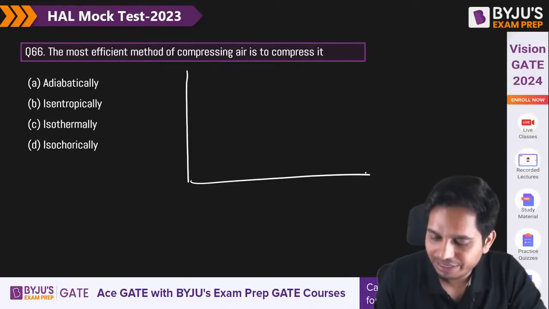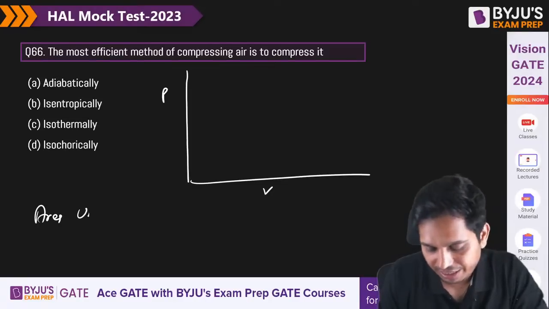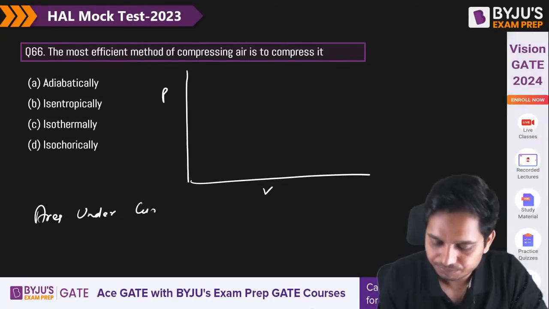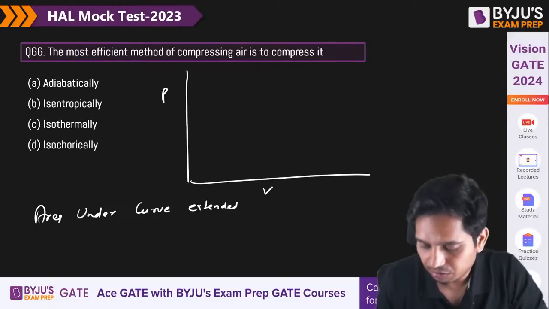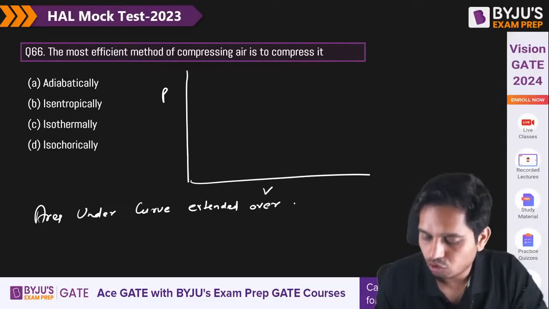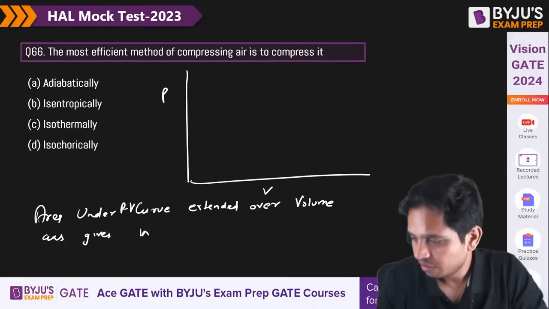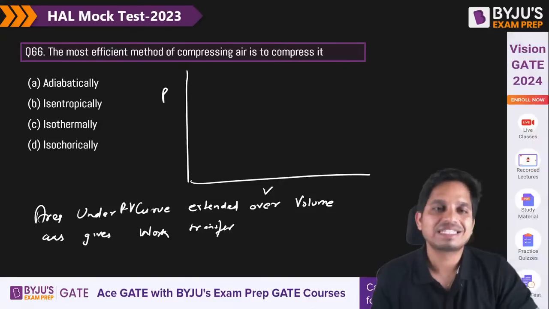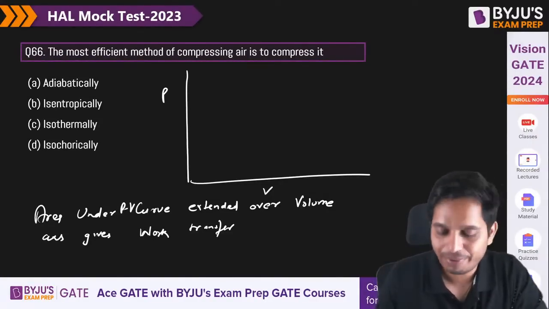On a PV diagram, the area under the curve extended over the volume axis gives work transfer. Yes, isothermally.